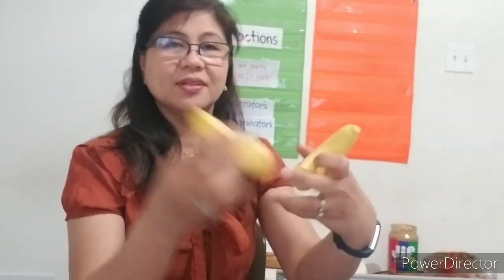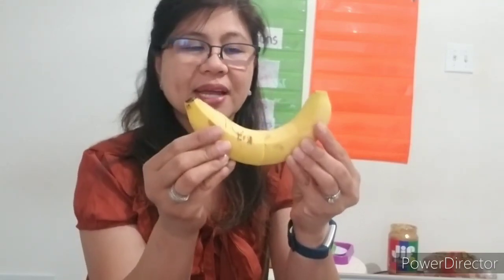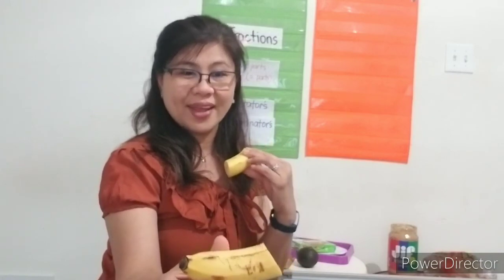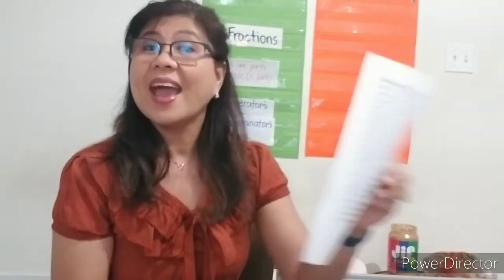There you go. Oops. Ta-da! Okay, so now I have two parts of the banana, but if you put them together, that's one whole banana. One banana, slice it into two. I give 1/2 for you and I eat 1/2, because 1/2 is something that you slice into two. That's half for me and half for you.